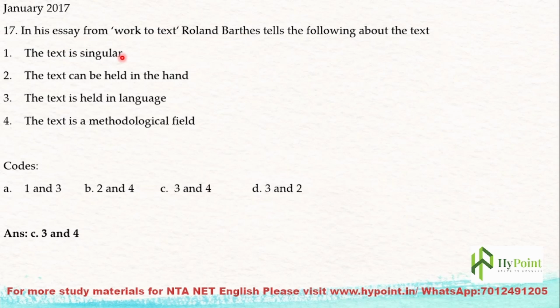The text is singular. The text can be held in the hand. A text is held in language. A text is a methodological field. So options 3 and 4 are the statements made by Roland Barthes about a text in his essay From Work to Text: the text is held in language, the text is a methodological field.